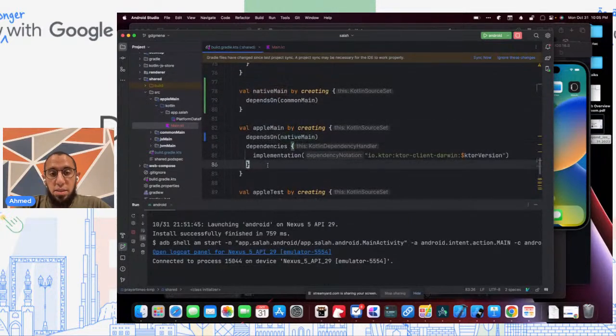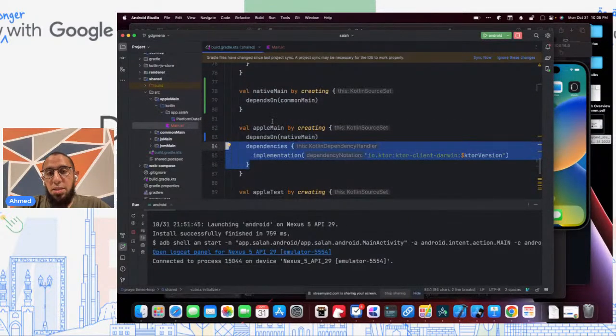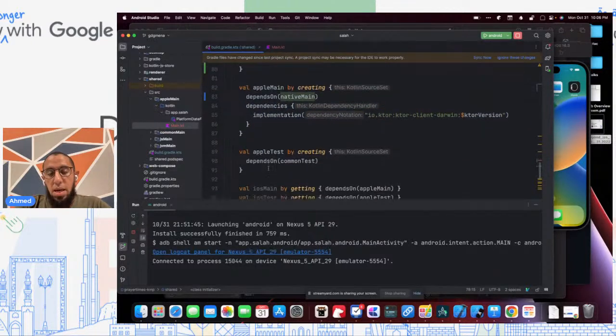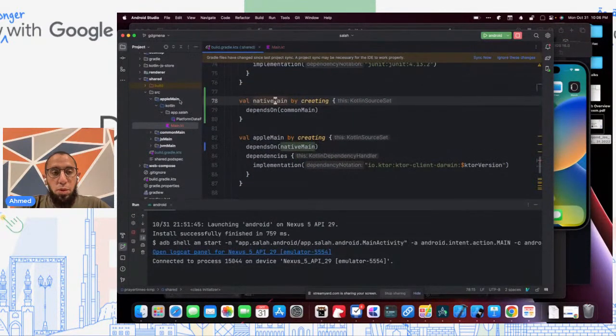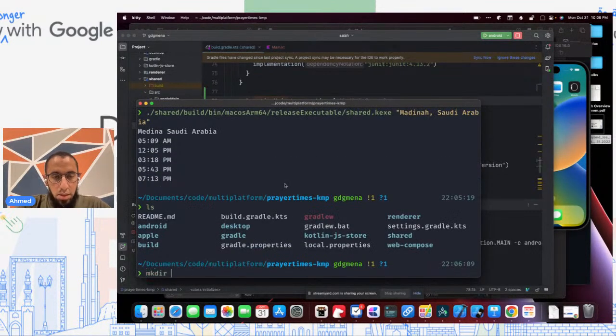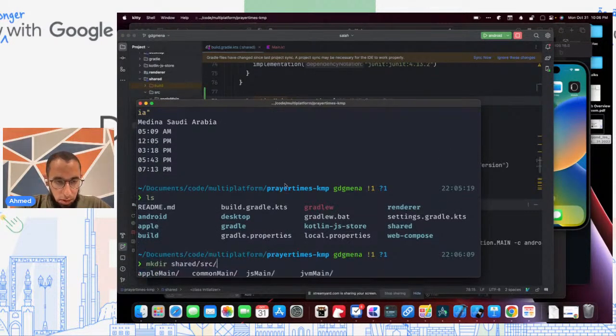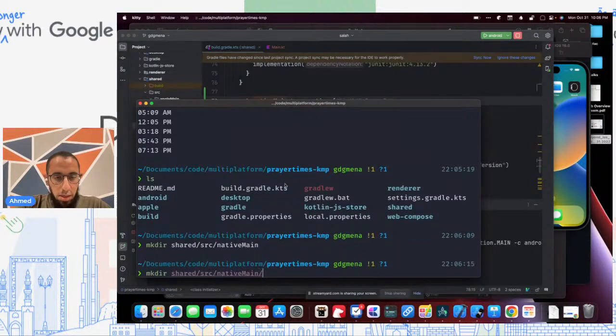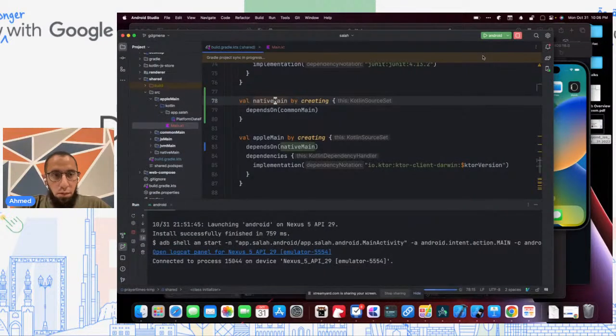And we will not copy these dependencies because we're going to use native for Linux as well if we wanted to support Linux here. And then we would create a native main folder here. So let's actually do that and see. So shared source, there will be a native main, and there will be a native main Kotlin. And so if we sync here,